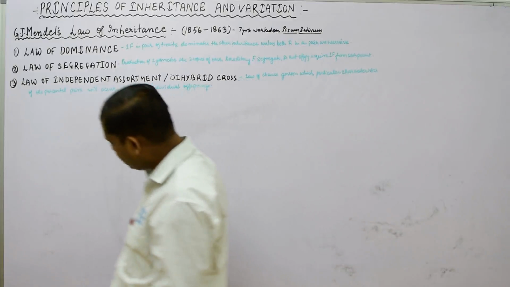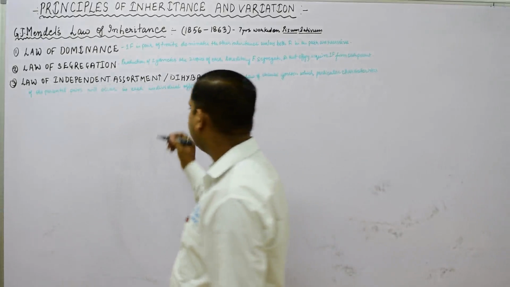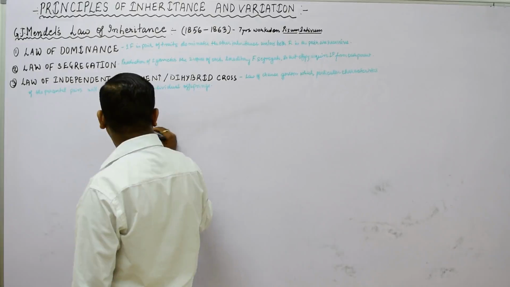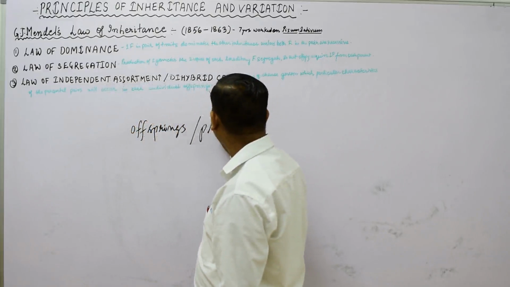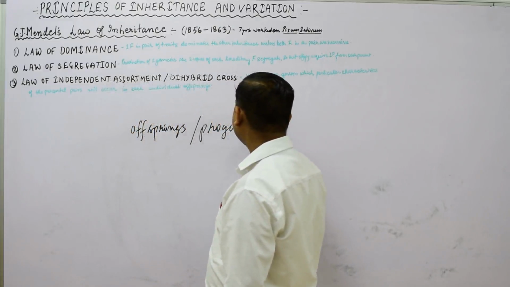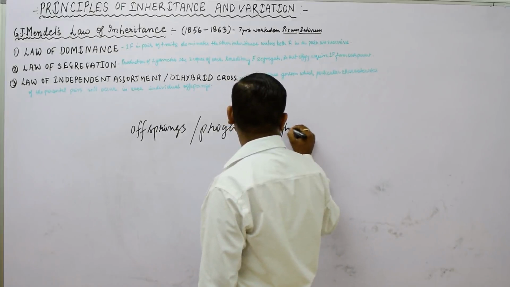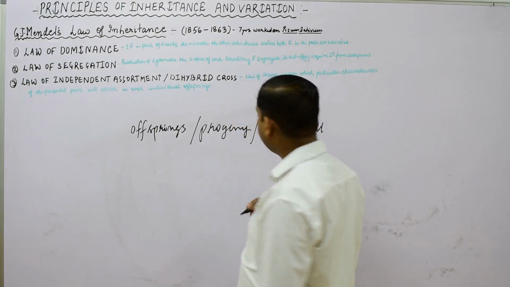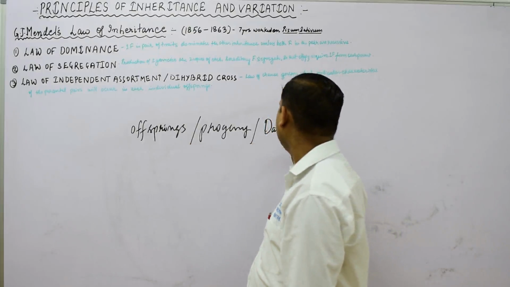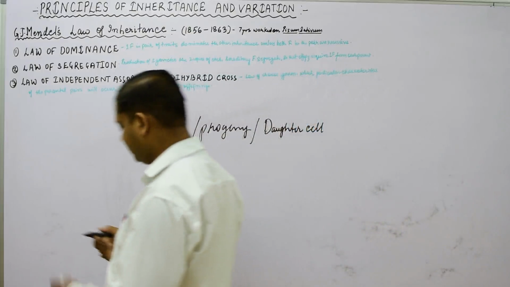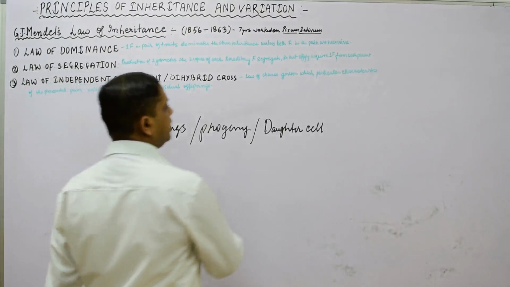Then one more important thing we will understand: after a cross, what we are getting is offspring or progeny. You can say offspring, or progeny, or daughter cell. These are the same thing. Whether you say offspring, progeny or daughter cell, all three are the same. So these are some genetic terms which we have talked about.